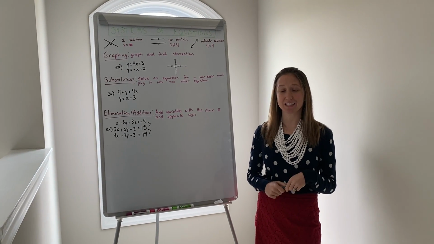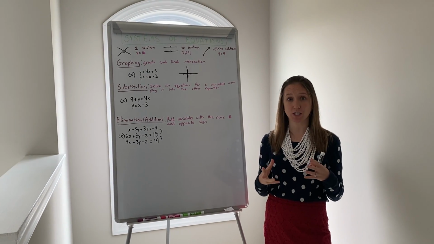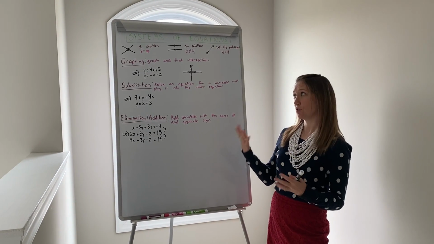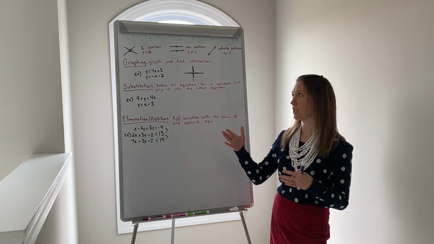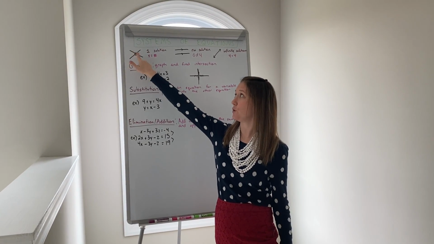We are going to discuss different ways of solving system of equations. Now, when you have a system of equations, you have three possible solutions if we're talking about linear equations. The first one is you have one solution, and as you can see, it's just where the two lines cross.